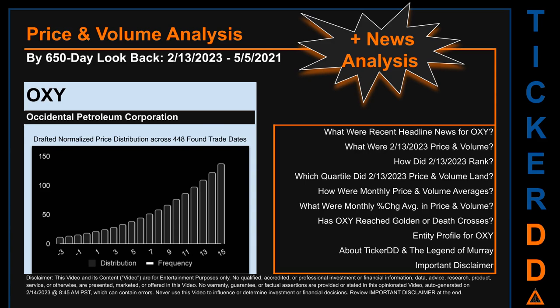The chart shown on this page is our initial attempt at studying the price for OXY after dynamically normalizing price distribution across those discovered trade dates. The bar chart is the generated distribution and the overlaid line graph, if it is generated, is the frequency of the prices on the x-axis. We will enhance this look as our AI model progresses in the next iteration.